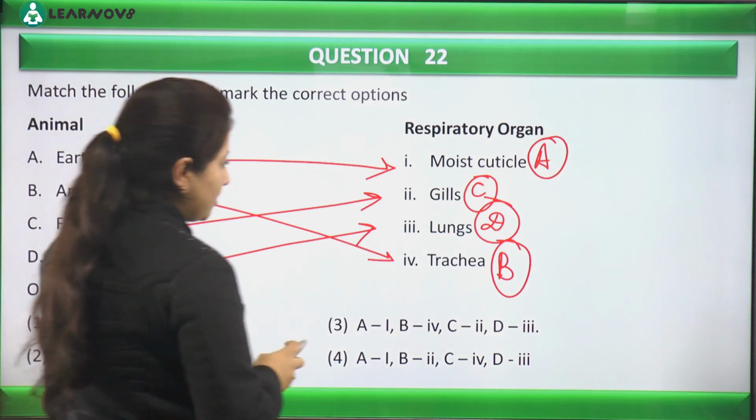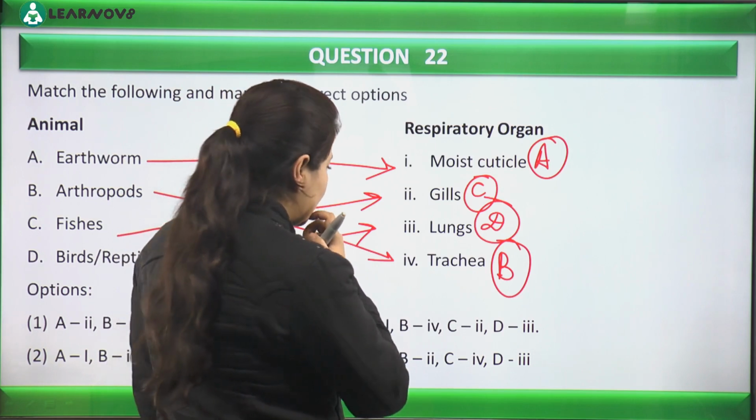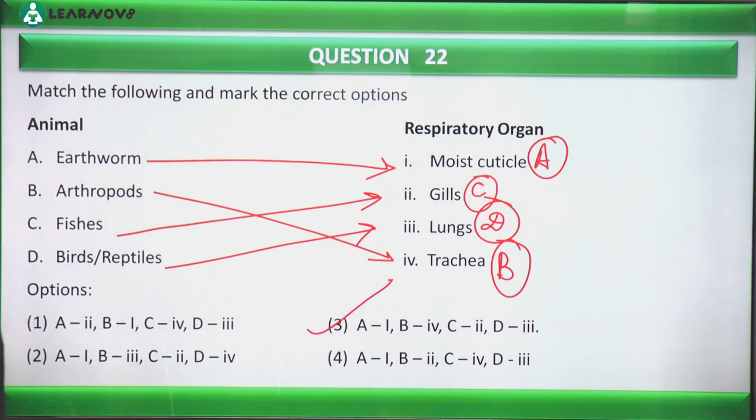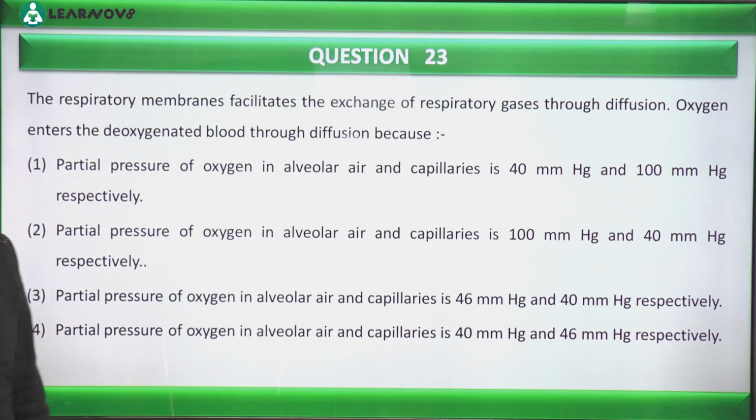A first, C, B fourth, so the correct option is option number 3. Okay, done. Next question.